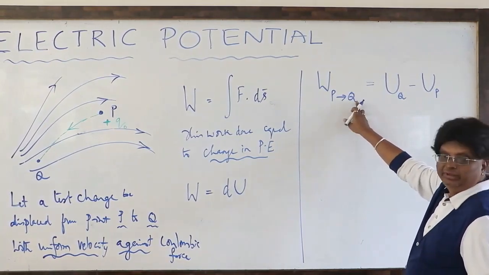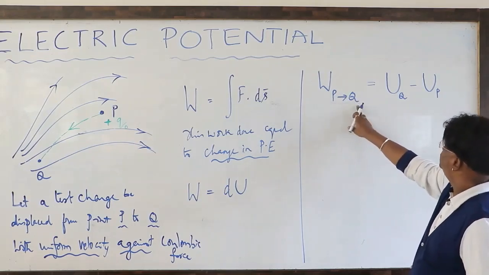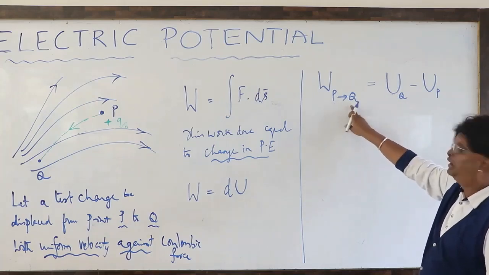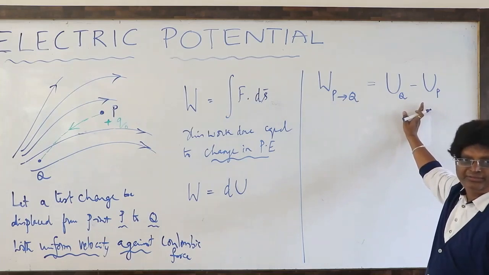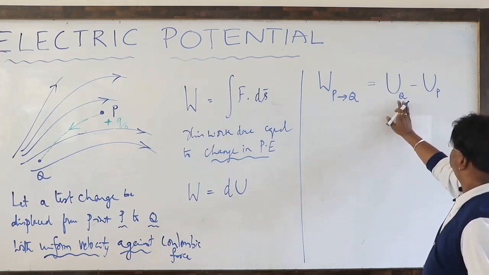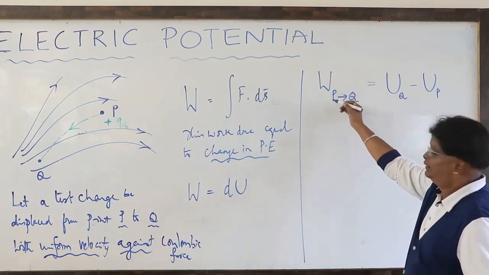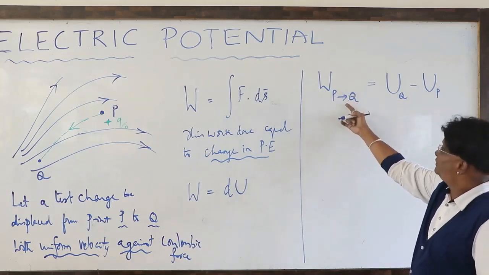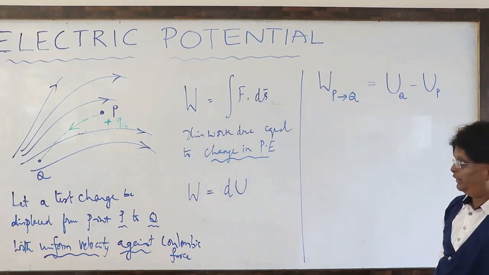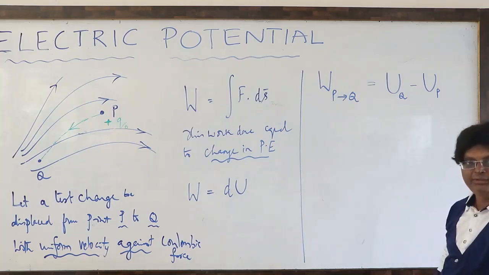W, P to Q. Here, the order is important. The work done in moving the test charge from P to Q is equal to this. This is the initial position and this is the final position. Now look at the RHS. As usual, the change is always final minus initial, so UQ minus UP. And one more time, this left hand side does not depend upon the path. It depends only on the initial position and the final position.